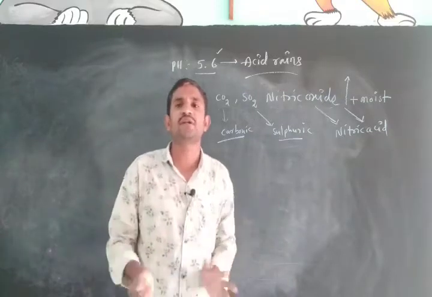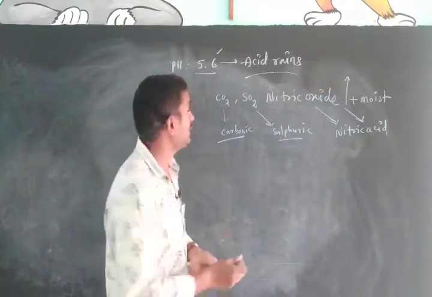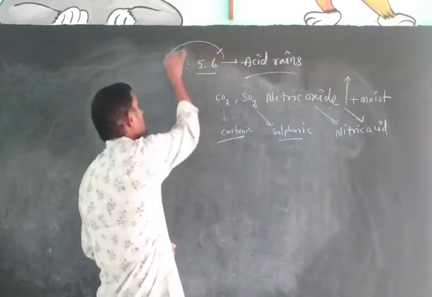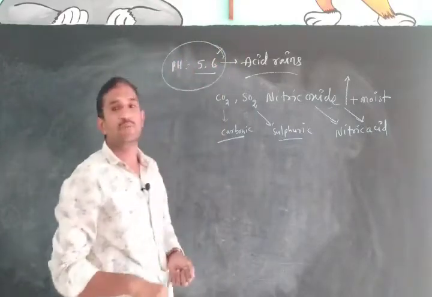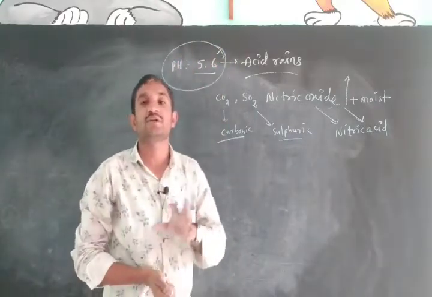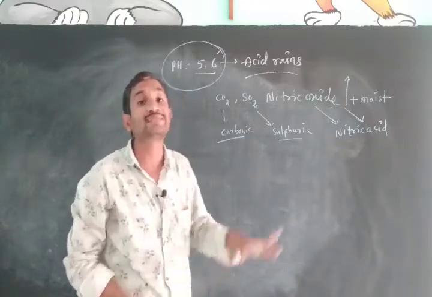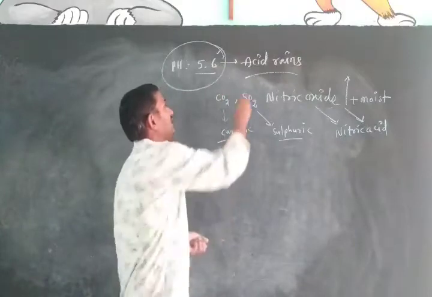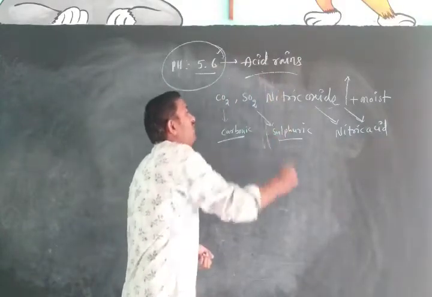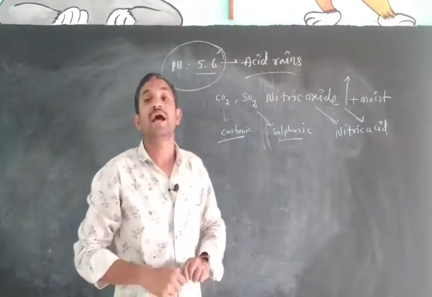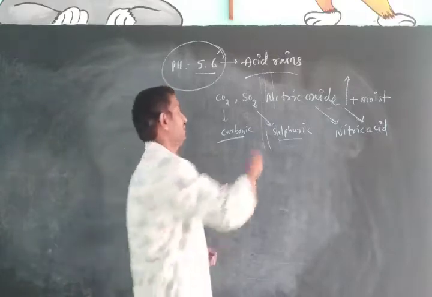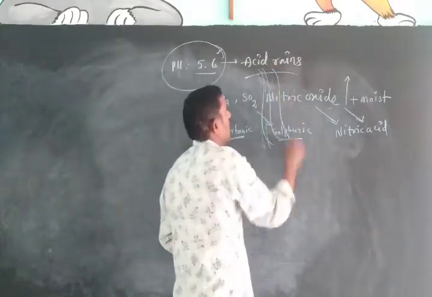At that time, what will happen? The pH value in the atmosphere will be decreasing. Suppose it decreases to less than 5.6, at that time acid rains will fall. Yes, acid rains are falling.